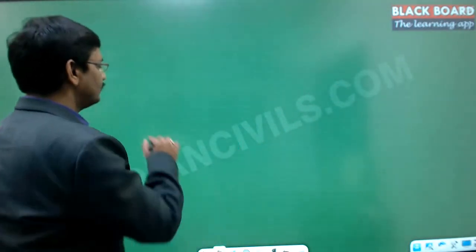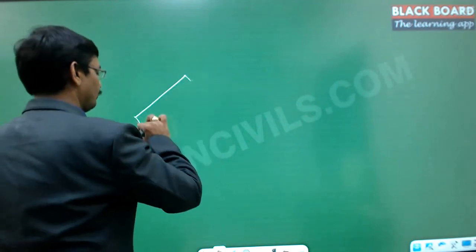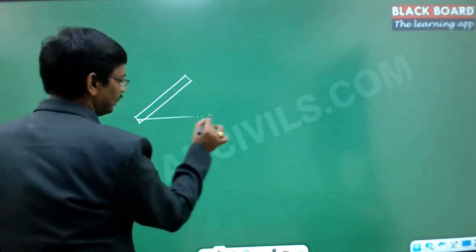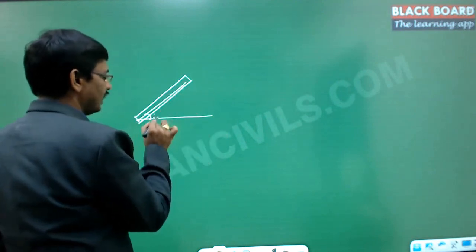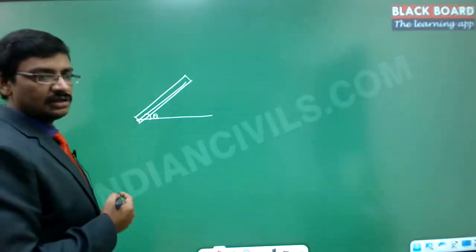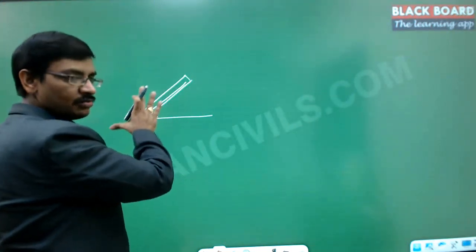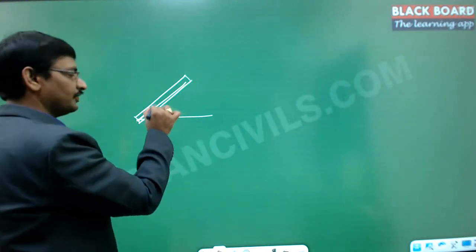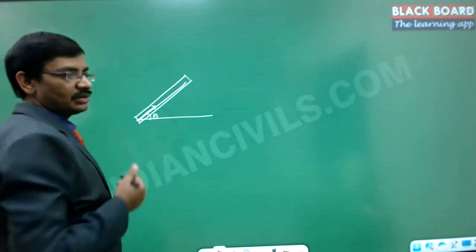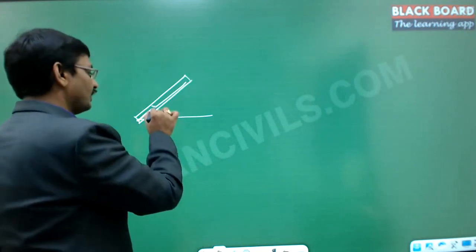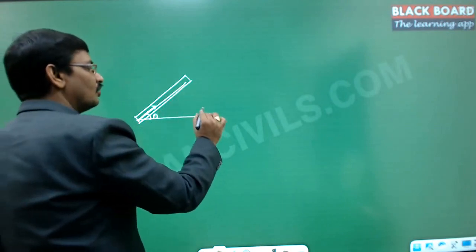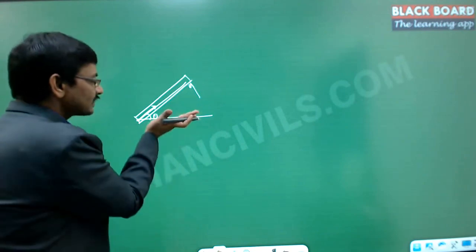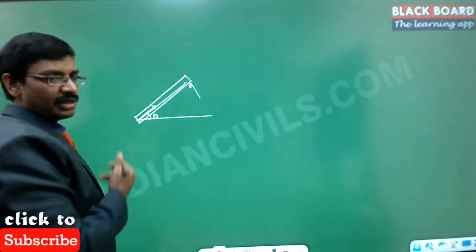Let me introduce it. See this, let us say this is a block. This block is trying to move in this particular direction. This is the horizontal line about which it is moving through an angle of theta. So this moved an angle of theta. Now the particles of this entire block are at different radii from this particular location. At different points each and every particle is distributed, and if all of them are rotating in this particular direction, they are covering the same angle. All the particles are covering the same angle.